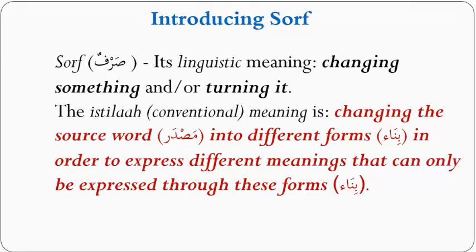It takes a root word and then it changes it into different forms in order to express different meanings that can only be expressed through these forms. The source expresses a particular meaning, as we're going to see shortly, inshallah. And then all of these forms that are built upon it, they express different meanings, each one in its own pattern. Each pattern that is formed from the masdar expresses a particular meaning, inshallah. So this is what is the meaning of sarf istilahan, changing the source word into different forms in order to express different meanings that can only be expressed through these forms.